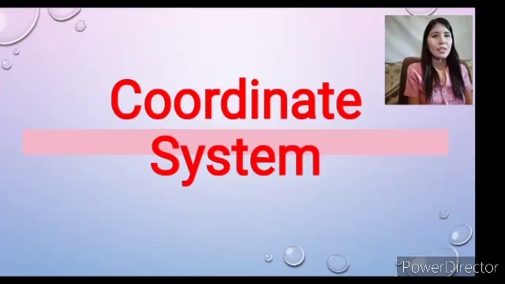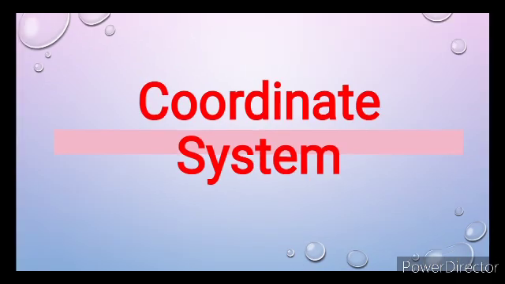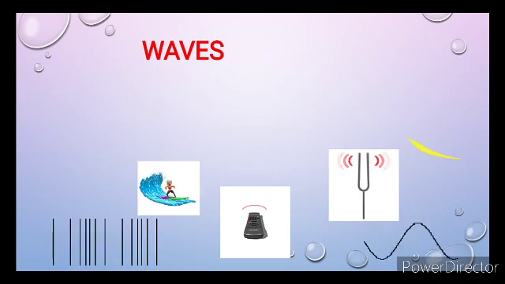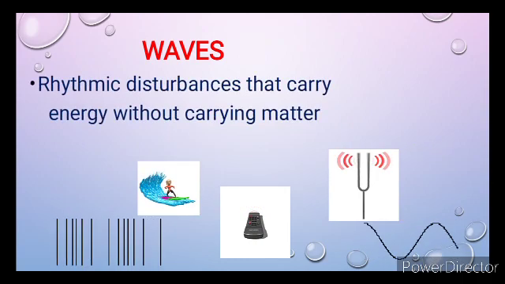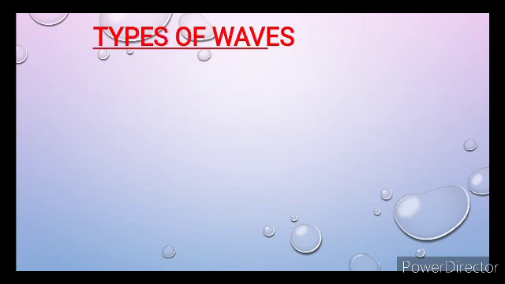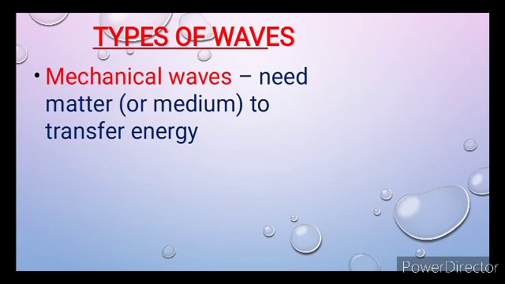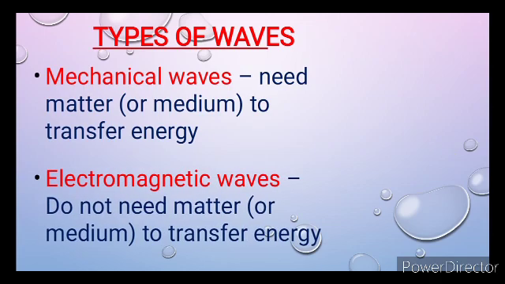Hello my dear students, in this video lesson, we will locate the different places on Earth using geographic coordinate system. Last time, you have learned that waves are rhythmic disturbances that carry energy without carrying matter. We also differentiate the two types of waves, the mechanical waves that need medium or matter to transfer energy, while the electromagnetic waves do not need matter or any medium to transfer energy.